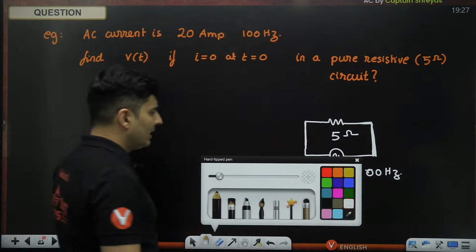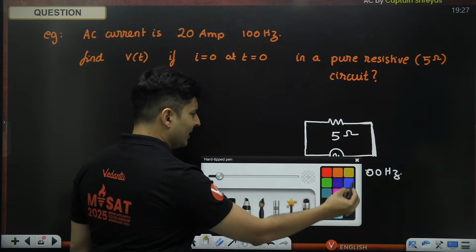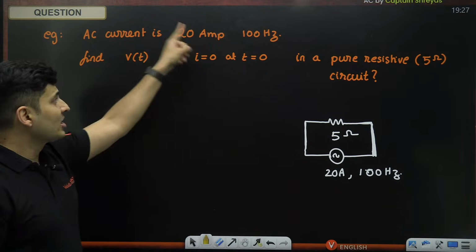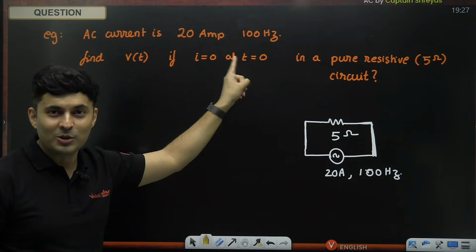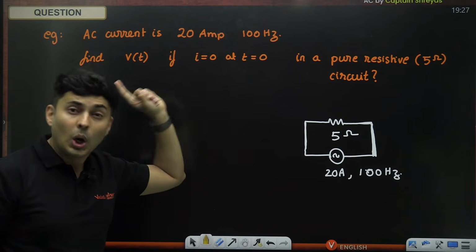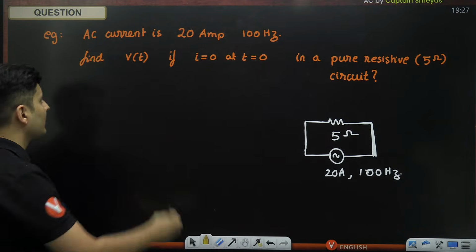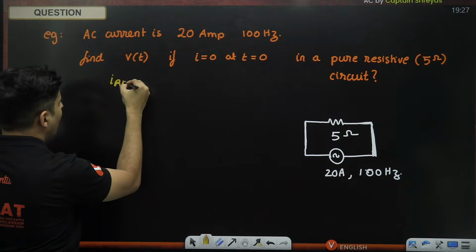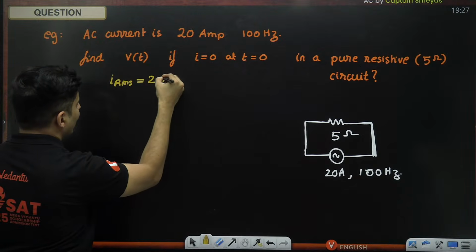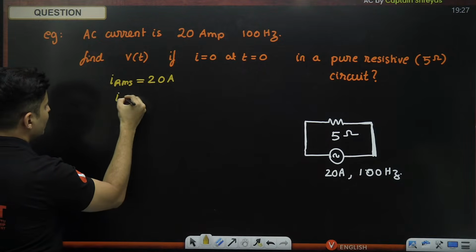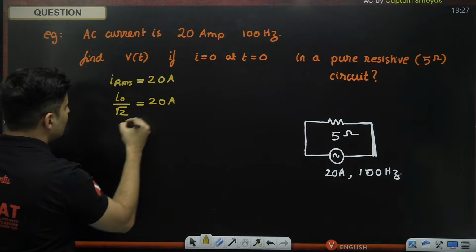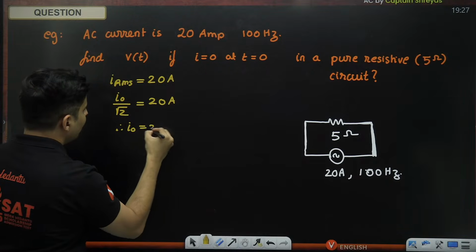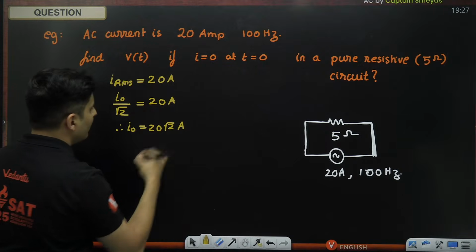First of all, let's understand over here, this 20 amps is not maximum. It is the RMS. I told you, whenever nothing is mentioned, always take it as RMS. So actually, the RMS current is 20 amperes. RMS is maximum by root 2. So therefore, the maximum will be 20 root 2 amperes.